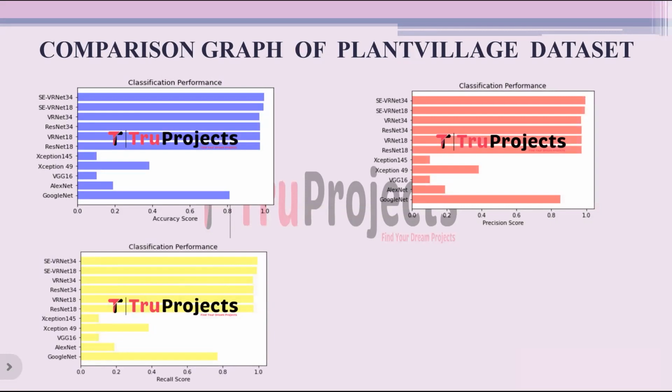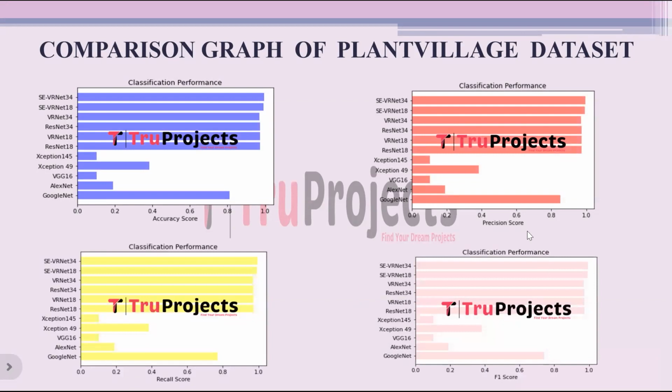This is the recall comparison graph. On the x-axis, we have the recall score, and on the y-axis, we have the algorithm name. Recall computes the ratio of correctly predicted positive observations to the actual positives in the dataset, focusing on the model's ability to capture all positive instances. It assesses the model's capability to avoid false negatives, indicating how well the model captures all actual positive instances.